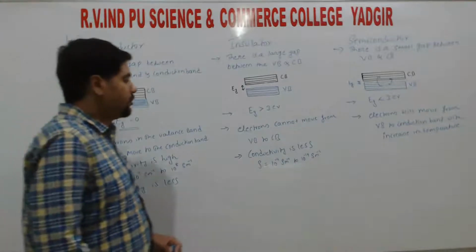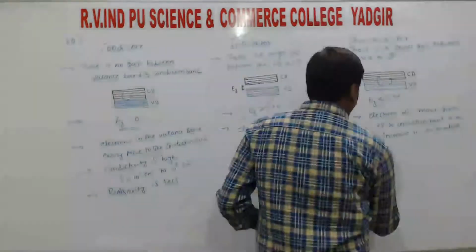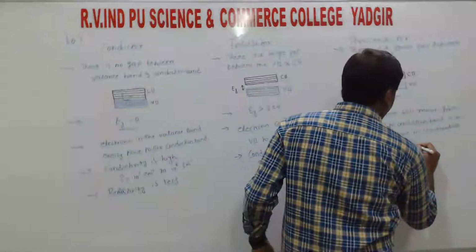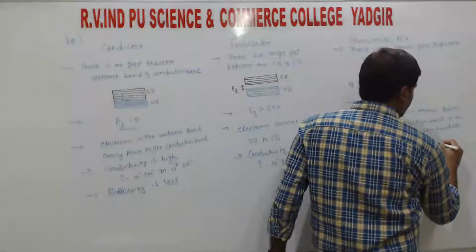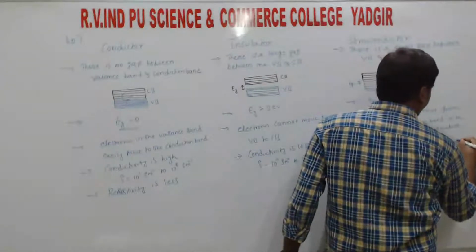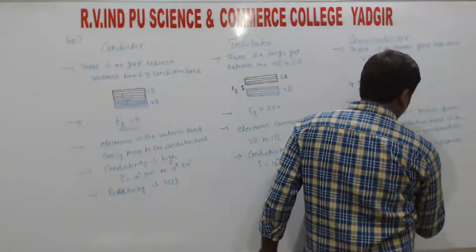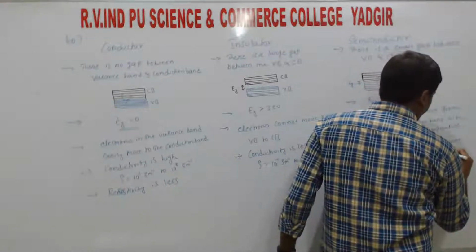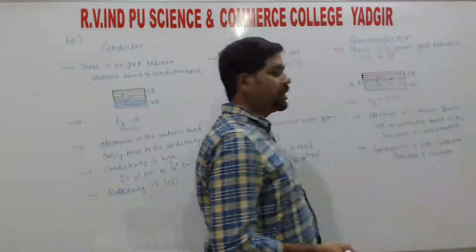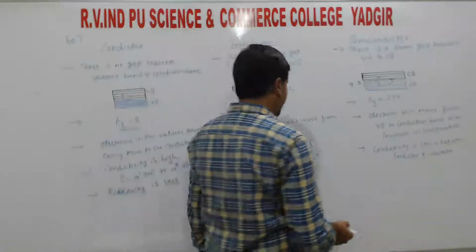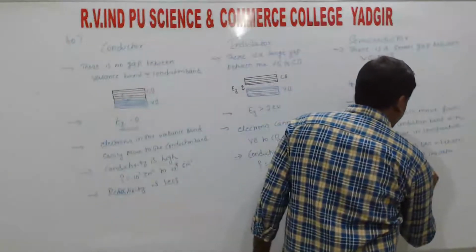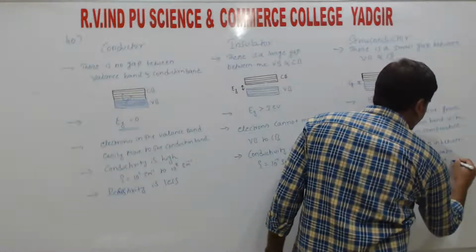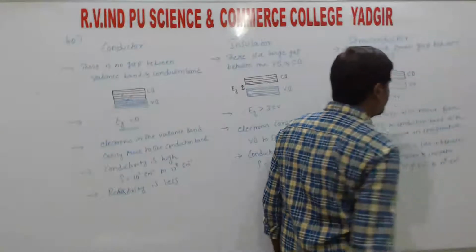So next, here conductivity lies in between conductor and insulator. So it lies between the conductor and insulator, right? So here conductivity is equal to 10 to the power of 5 Siemens per meter to 10 to the power of minus 6 Siemens per meter, right?